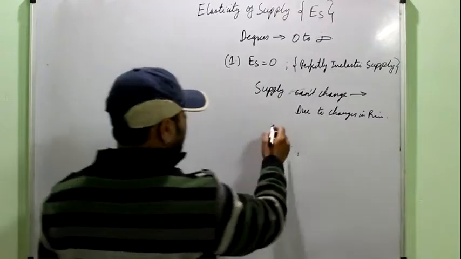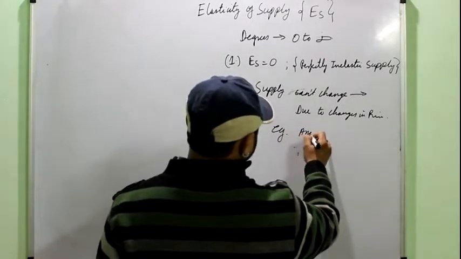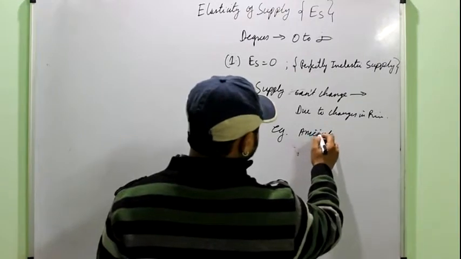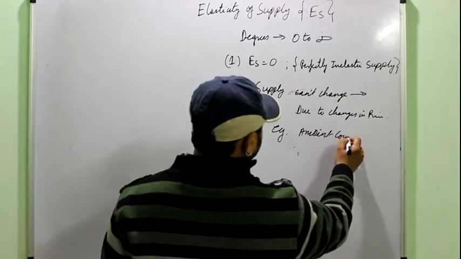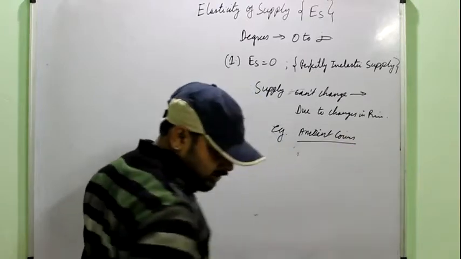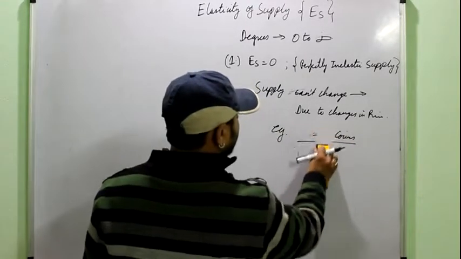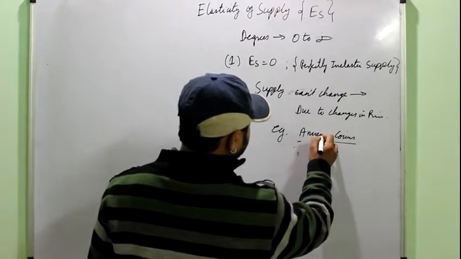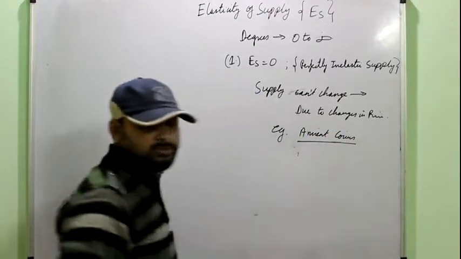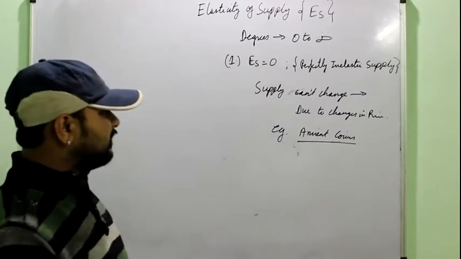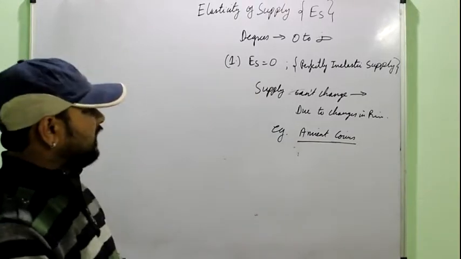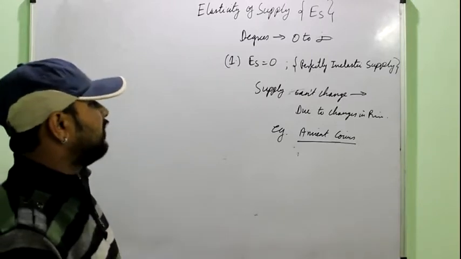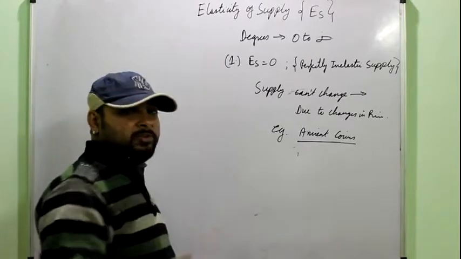Right? For example, you can take ancient coins. The supply is perfectly inelastic because they cannot be produced. So even if the price is very high, a person cannot increase the supply of these things. All ancient commodities, all things which you have discovered from past civilizations, and maybe a few more commodities have perfectly inelastic supply.